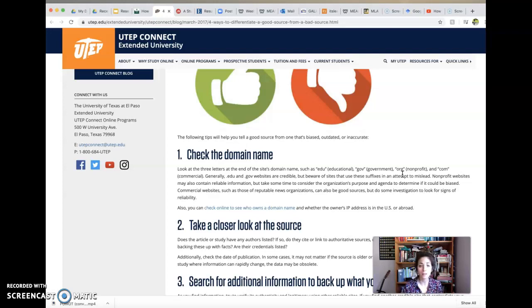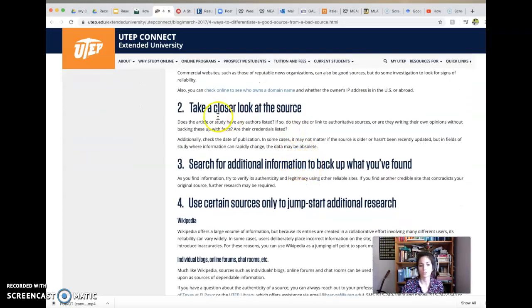And then I would not tell my teacher that I used Wikipedia. I would just use it as a jumping off point. A lot of good sources have the authors listed. A lot of good sources don't have an author listed. It depends if you're looking at an online article or a website of some kind. There are ways to cite both, so either one could be legitimate. If you have questions, send me these sites and I can help you.